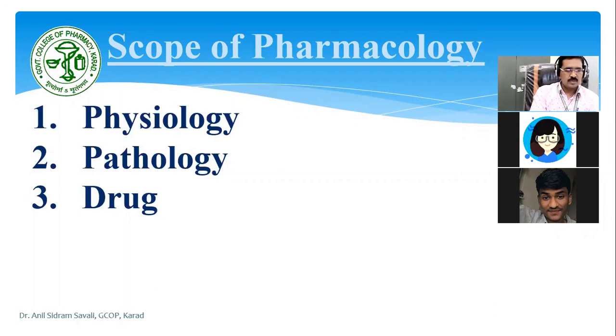So initially we will study a little bit about pathology. Pathology of the kidney, heart, liver, or blood, and drugs acting on them, and drugs acting on the CNS, central nervous system. That we have to study. In the pathology part we are only going to deal with the type of disorders of that particular system, and we are going to study the drugs used to treat that particular abnormal function or disease or disorders of that system.